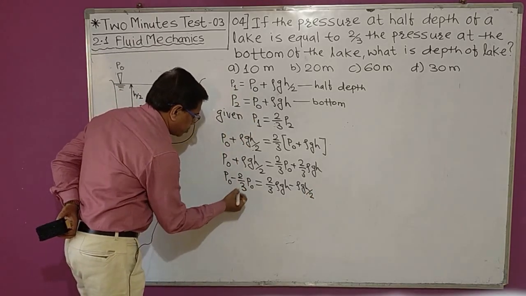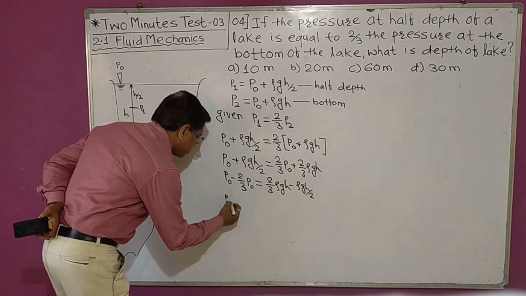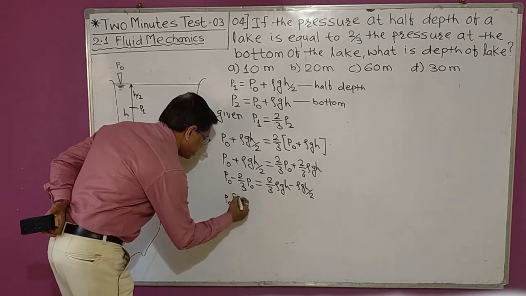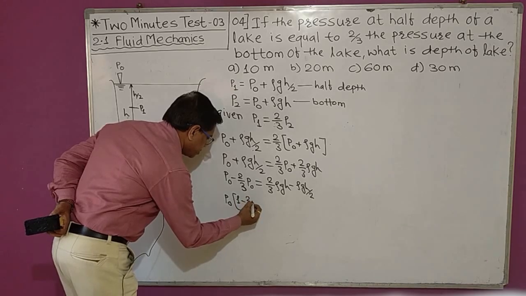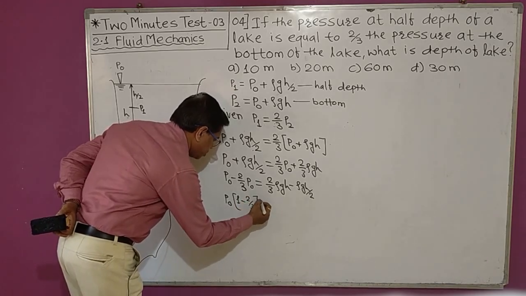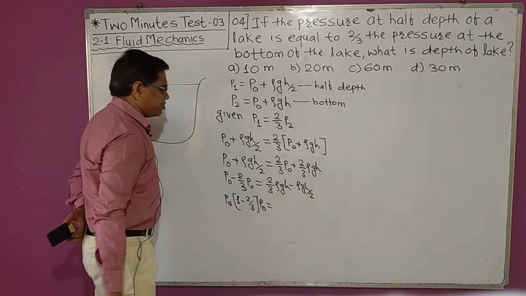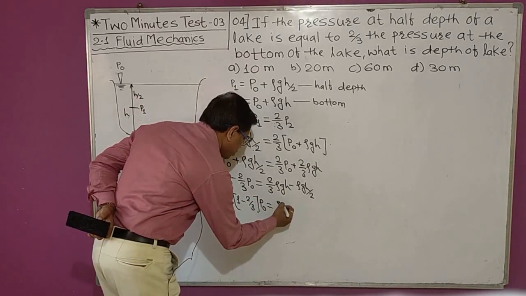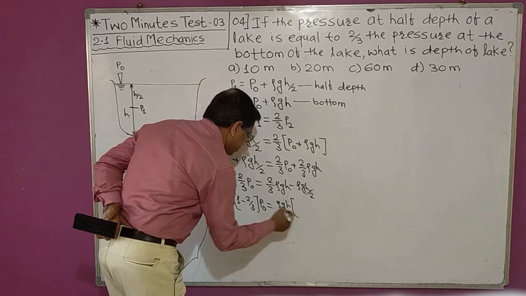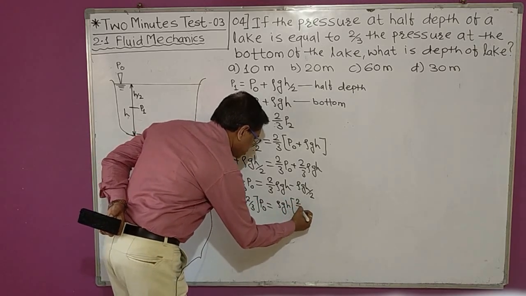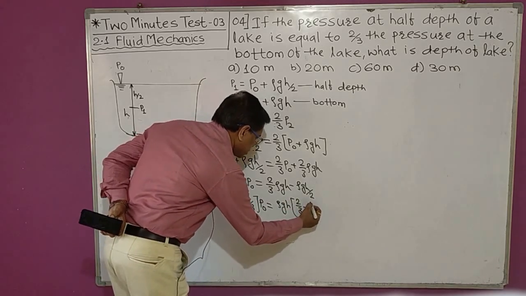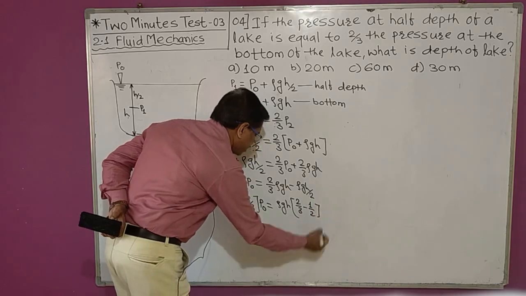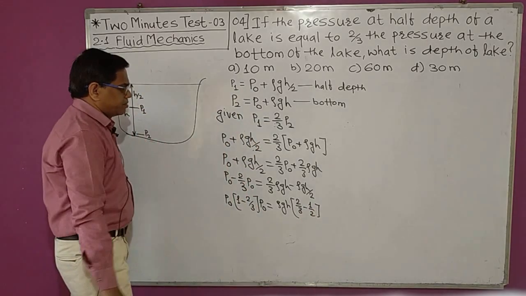So we will solve this. Here P0 is common, P0 common in a bracket. Here remaining is 1, here remaining is 2 by 3, into P0, which is equal to rho g h common in the bracket. Here it is 2 by 3 minus 1 by 2 in the bracket.